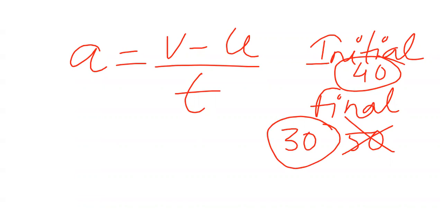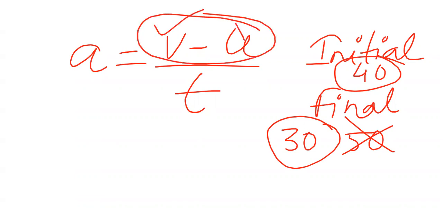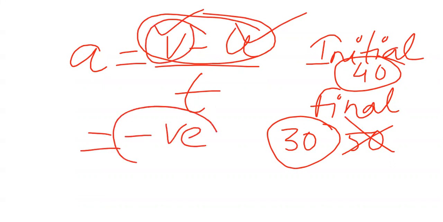Basically, in that case, this one is negative. Look, v is final, u is initial. Final is less than initial, that means ultimately this one will be negative. In that case, that is called retardation. Clear? Yes, ma'am. Now you will write one. Don't worry, let me clear this part.